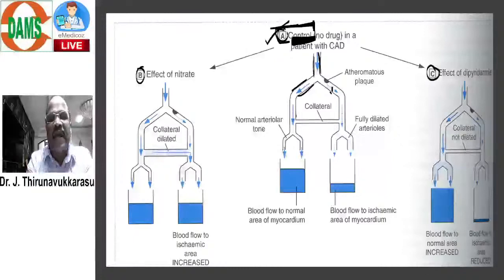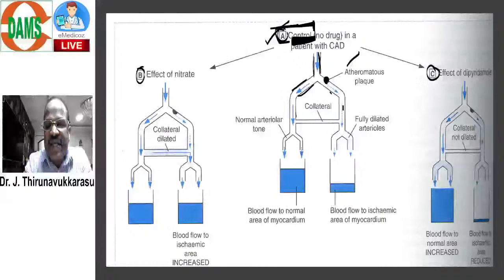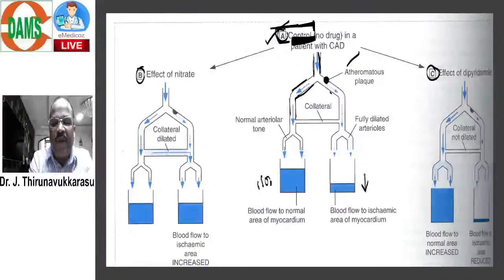Here I put one atheromatous block obstructing one branch of the coronary artery. Because of the obstruction, this area's blood supply decreases. This is a normal branch having a normal amount of blood supply.